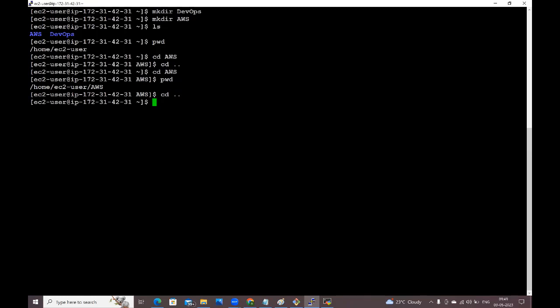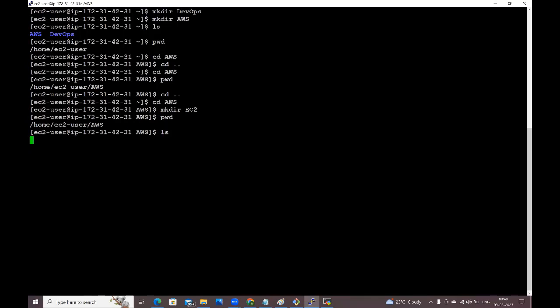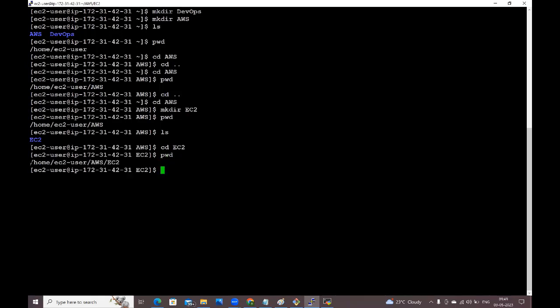Okay, so now let me go inside AWS, cd AWS. Now here I want to create one more directory. Here I am creating the ec2 directory with mkdir ec2. Currently we are in which location? pwd. Currently we are in /home/ec2-user/AWS. Inside the AWS, do you have anything? Check ls. Yes, ec2 is available. Now let me go inside ec2 also. How will you go? cd ec2. Now let me check pwd. Currently you are in /home/ec2-user/AWS/ec2.